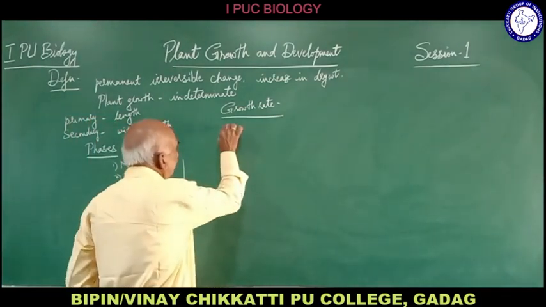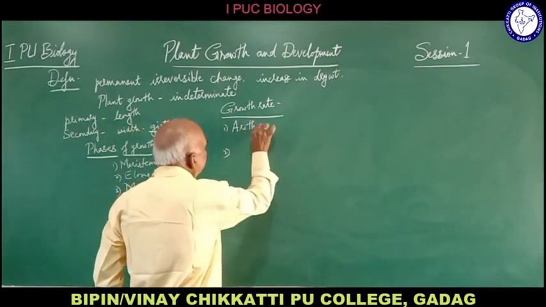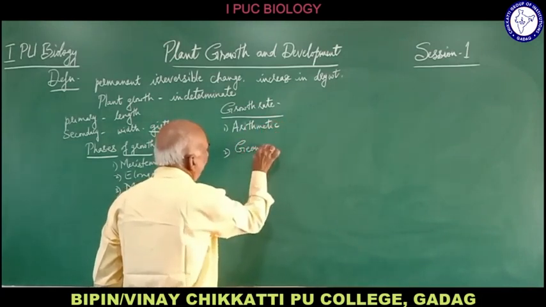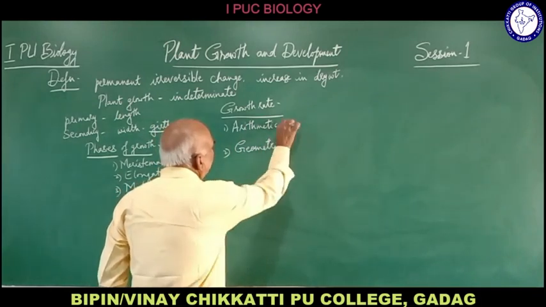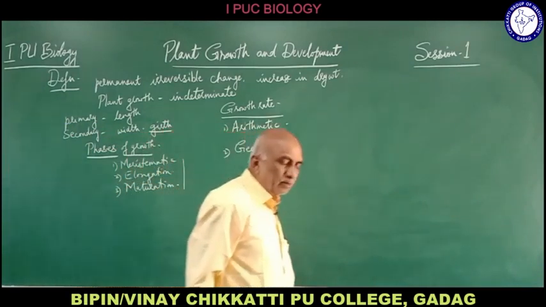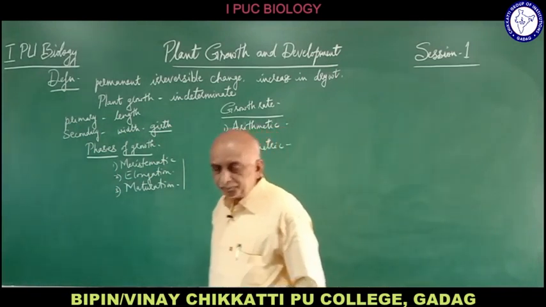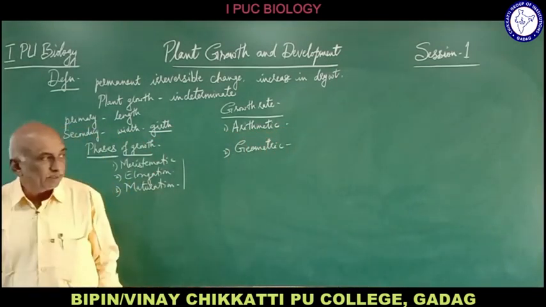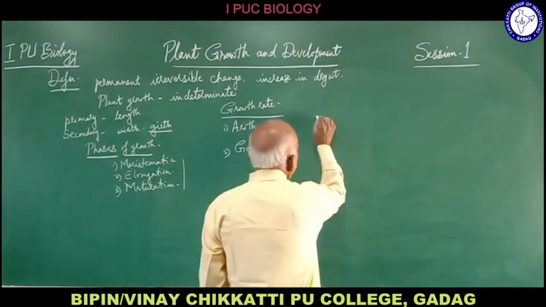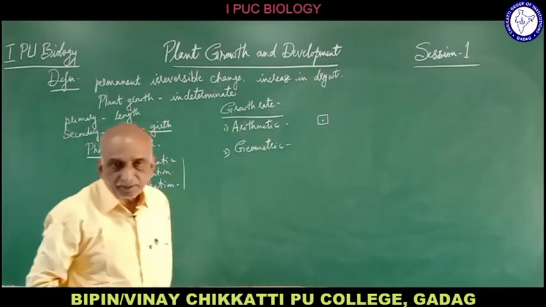So we can differentiate two types of growth rate called arithmetic growth rate and geometric growth rate. Now what is this arithmetic and geometric? Growth rate, as already defined, is the increase in growth per unit time and can be expressed mathematically. Now suppose you take a particular cell, how does the cell divide?